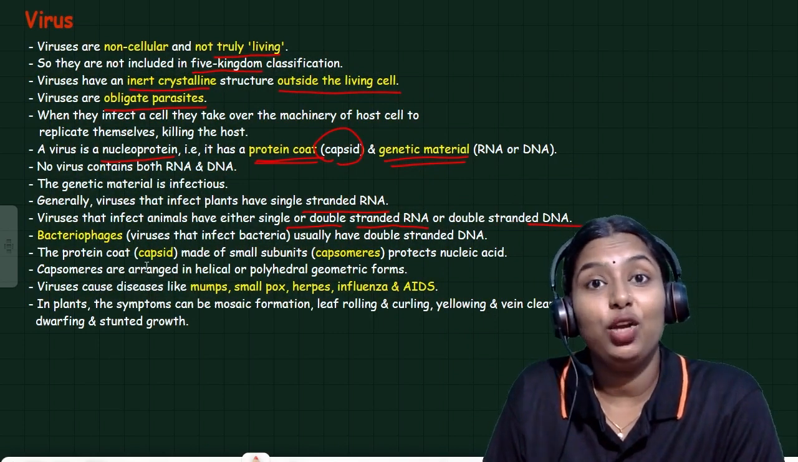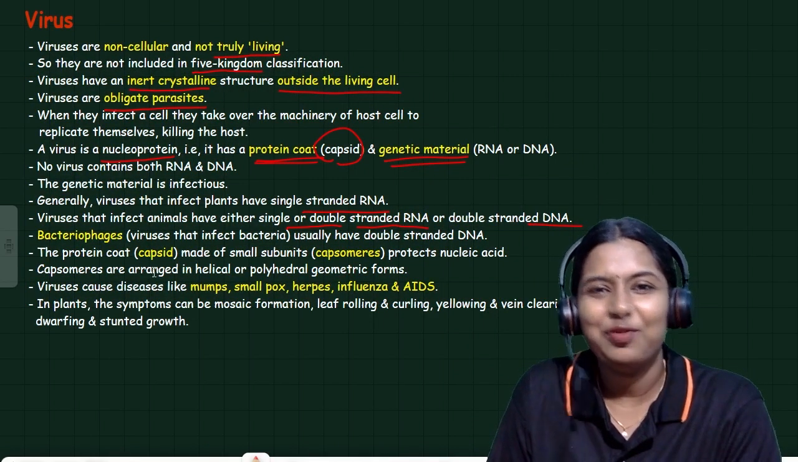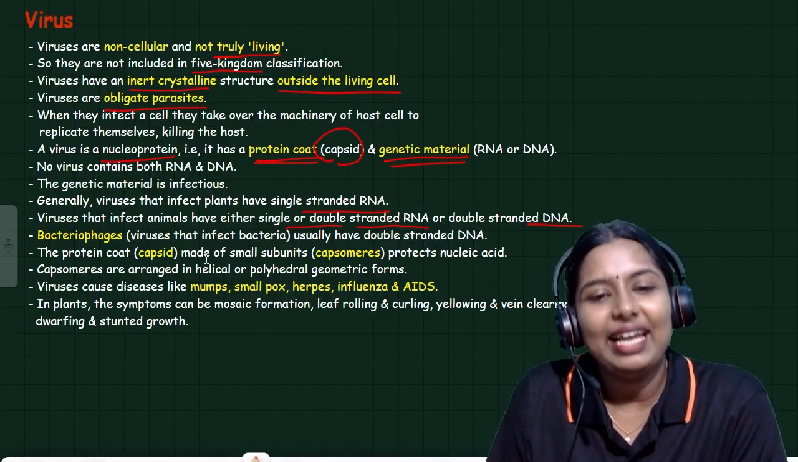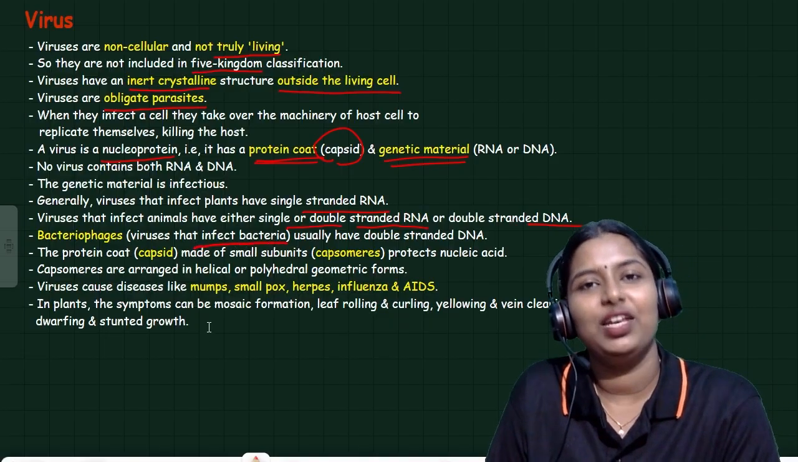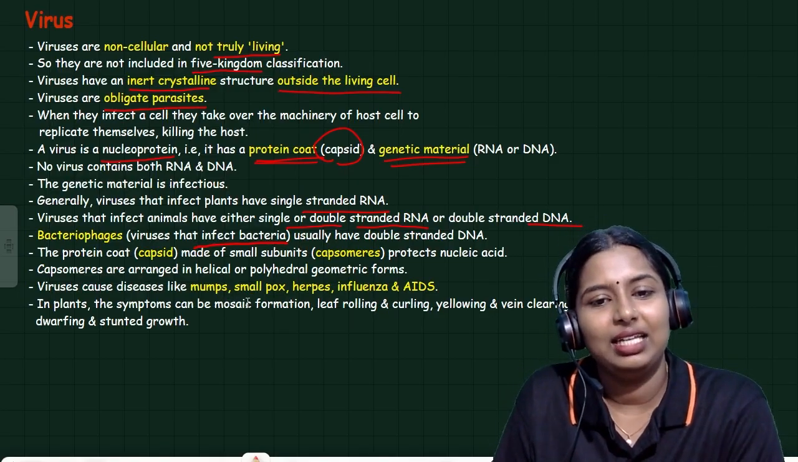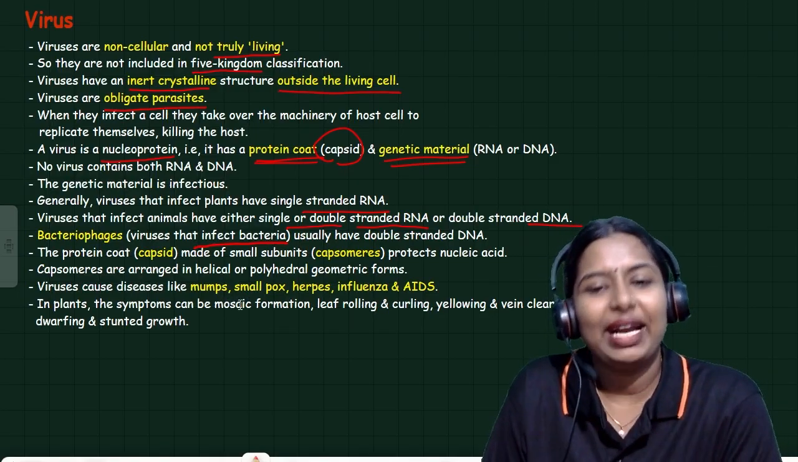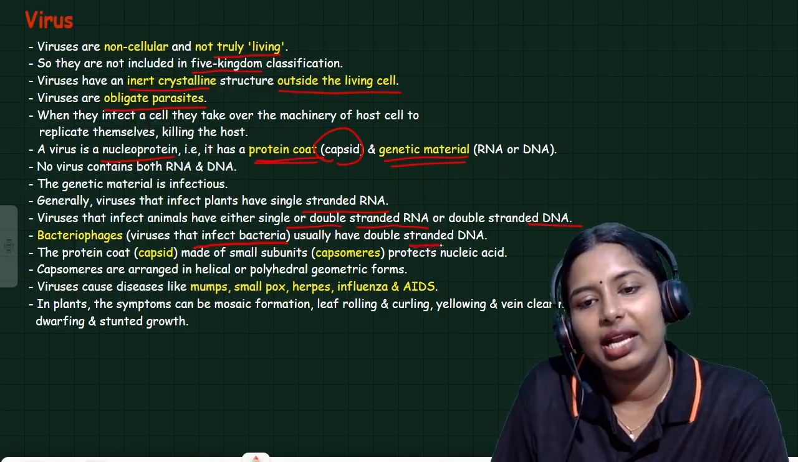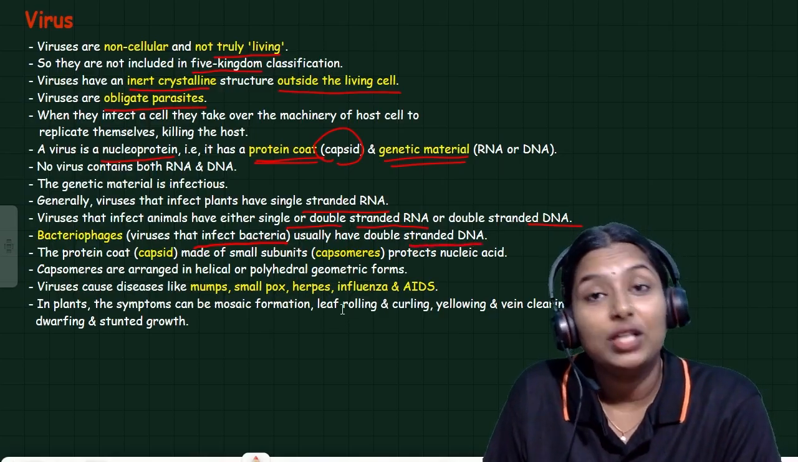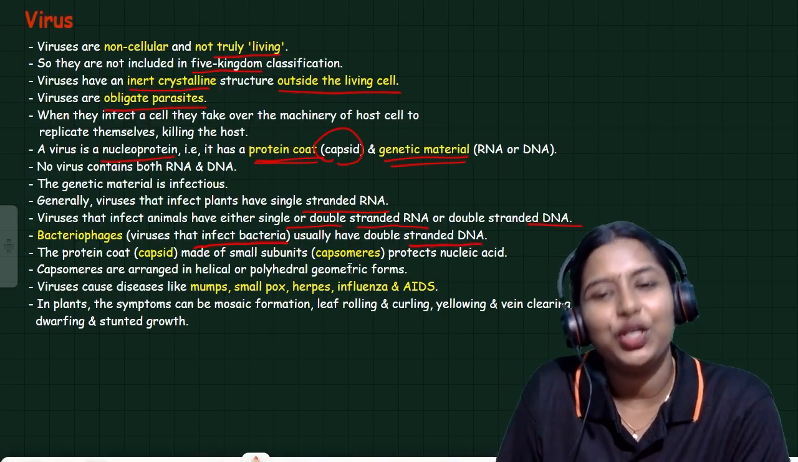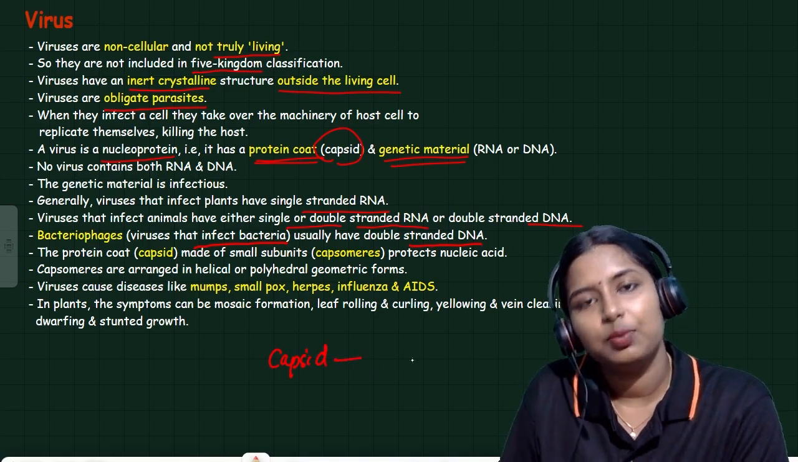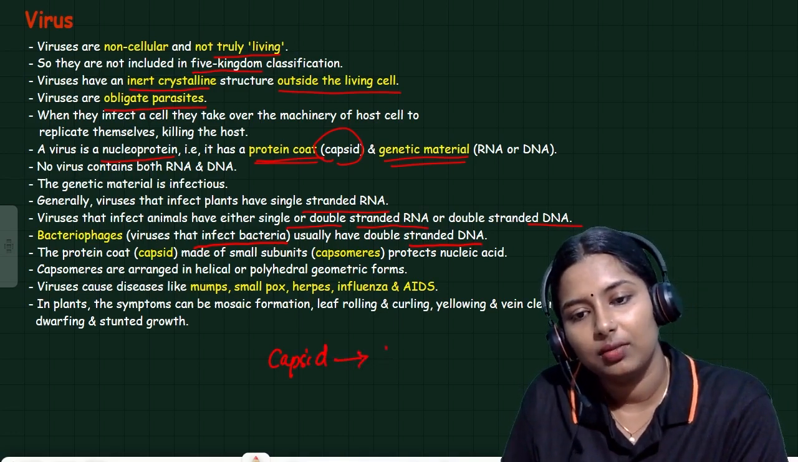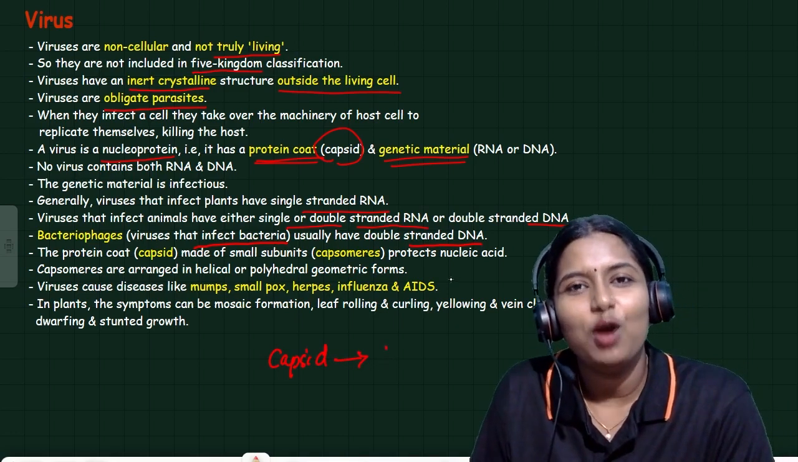Next one, bacteriophage. What do you mean by bacteriophage? The virus that infects bacteria is known as bacteriophage. Some viruses will infect some bacteria, and that structure is called bacteriophage. They usually have double-stranded DNA. The protein coat called capsid is made of small subunits called capsomeres.